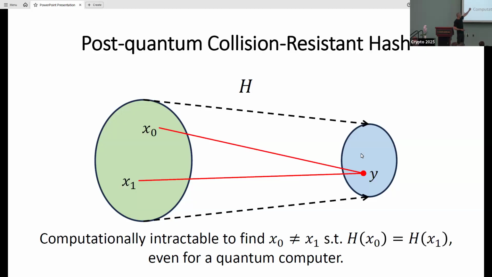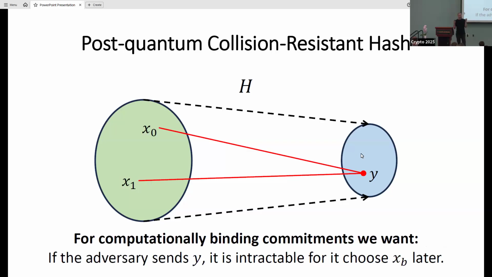This is a post-quantum collision-resistant hash H. It is computationally hard for a quantum polynomial time algorithm to get a colliding pair. And if I'm using H in the context of commitments, what I want is essentially this, right? If I'm using it in an interactive protocol, when I'm giving you Y, some image of H, it should fix the pre-image X. So I shouldn't be able to send you Y and then, for example, choose between X0 and X1.